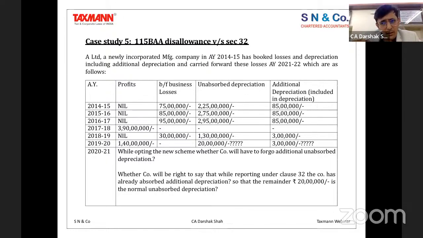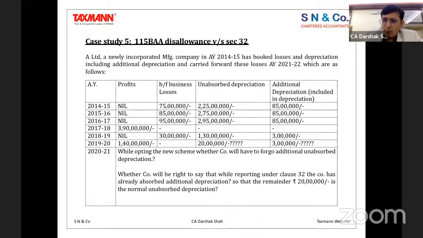So now my reading says that because you have claimed depreciation, you want to say that additional depreciation is what I have already set off. Now what is left out is only unabsorbed depreciation, and I want to carry it forward. While you do that, of course, with a word of caution, it is going to be an aggressive call, because that is not going to be absolutely free. The department is going to consider this as a point of debate, and that debate is going to continue.